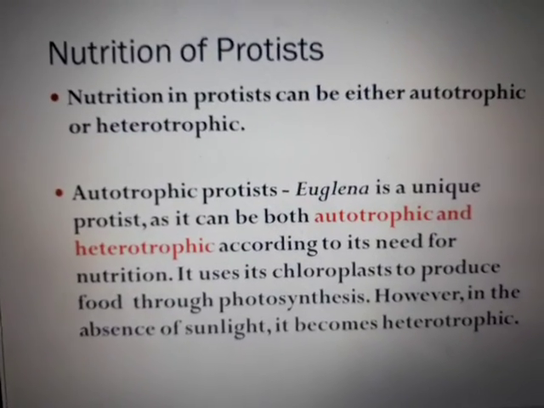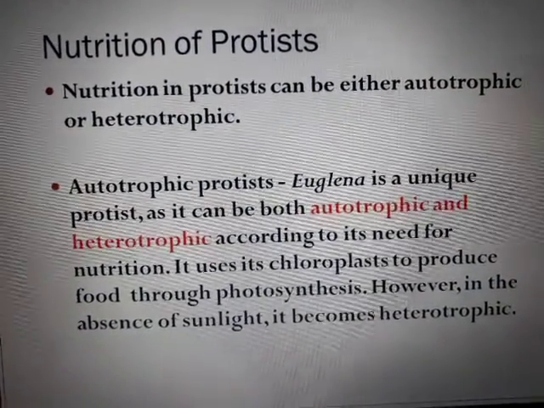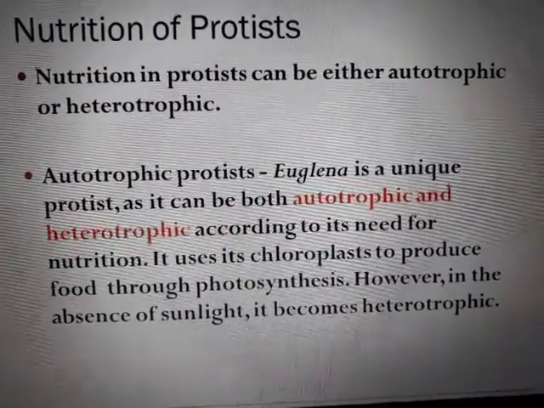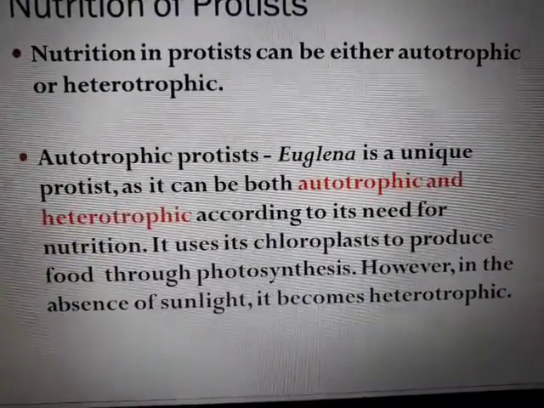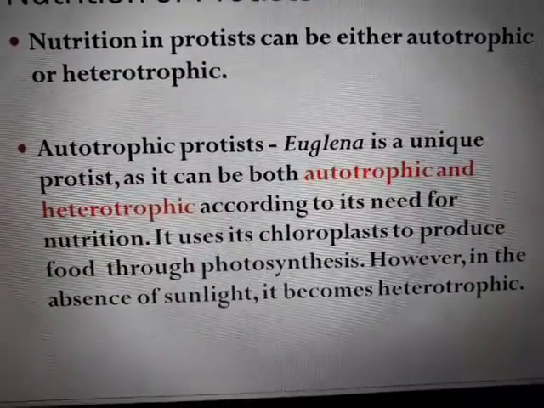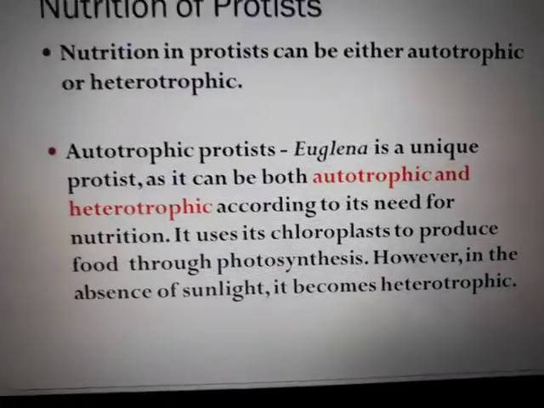The next parameter we are going to study is nutrition. What kind of food, and how does it obtain its food? There are again two types here, auto and hetero. Autotrophic obviously prepares its own food, but there is a unique example here, euglena. It is partly auto and partly hetero. How exactly?